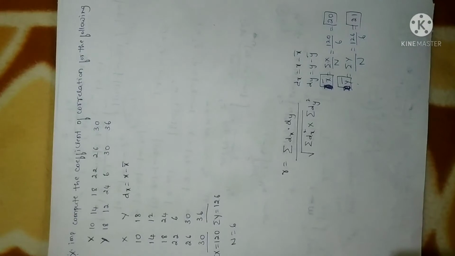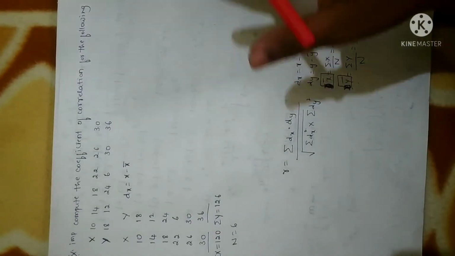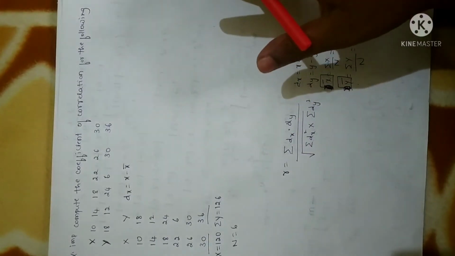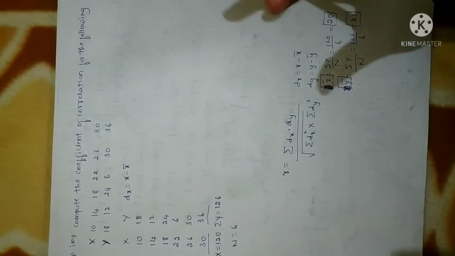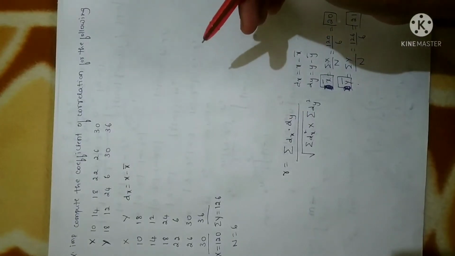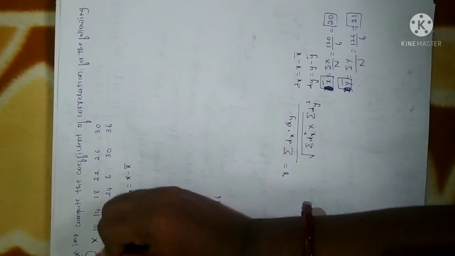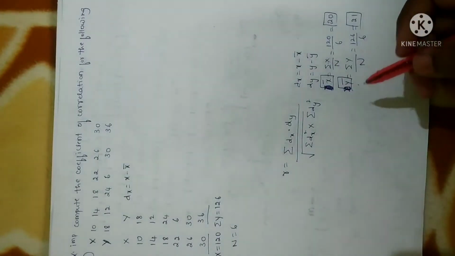At the beginning I'll send you the notes. For the introduction part, write down both rank correlation as well as correlation, that is Karl Pearson correlation, with the concept and the formula. After that, put a heading Problems and keep on writing these problems. So the first problem is this one. Clear?